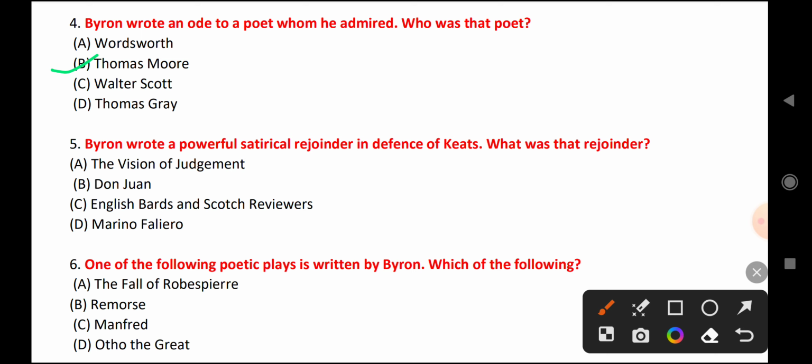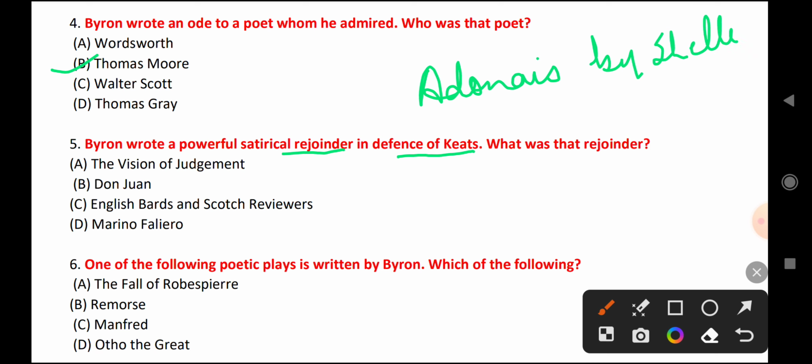Next question is question number 5. Byron wrote the powerful satirical rejoinder in defense of Keats. In defense of Keats, the elegy on Keats was written by Shelley. Its name is Adonais, written by Shelley on the death of Keats. In that poem Shelley claimed that Keats' death was hastened by the reviews of the Quarterly Review and the Blackwood magazine. So criticizing both of them, Byron wrote this satire as a rejoinder, and Byron's work is English Bards and Scotch Reviewers.